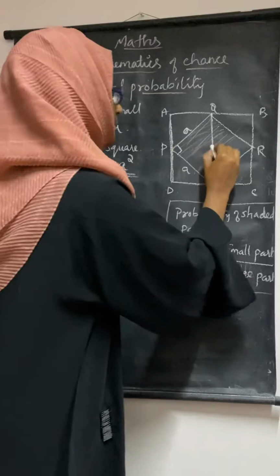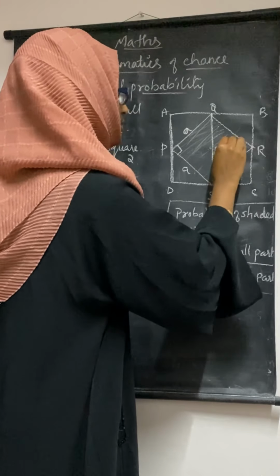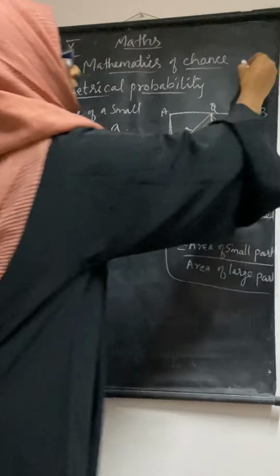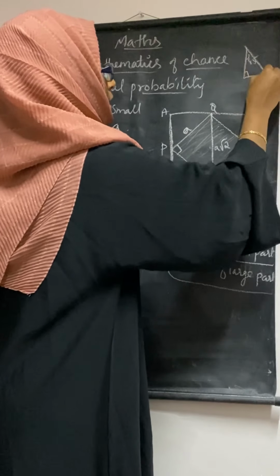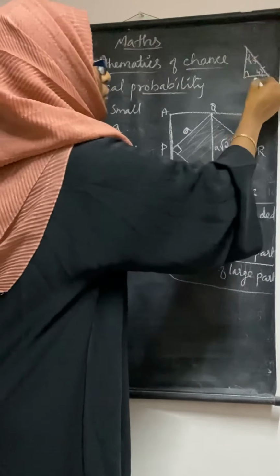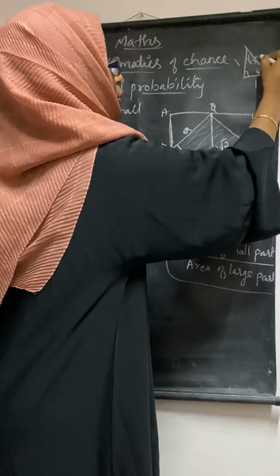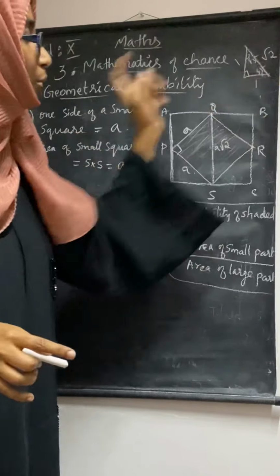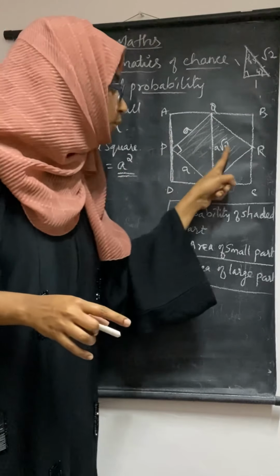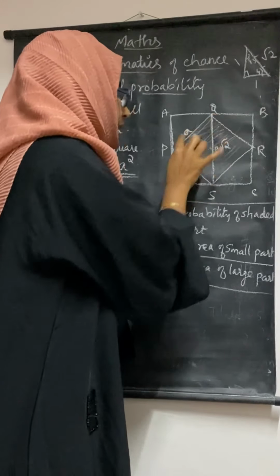There it will be A root 2. You studied that this is a triangle with 90, 45, 45. Here the sides 1, 1, and the hypotenuse will be root 2. Same way, A root 2. So this will be A root 2.